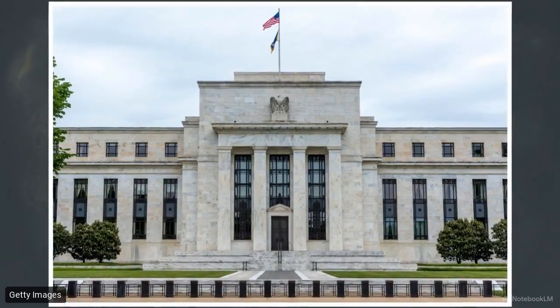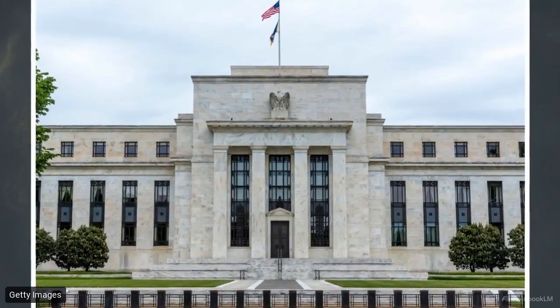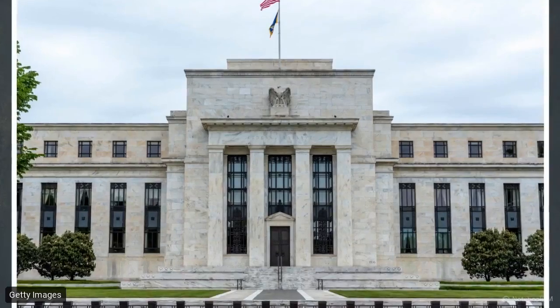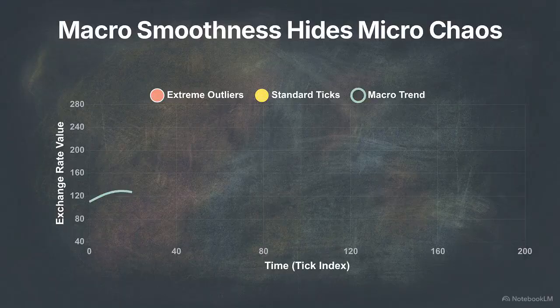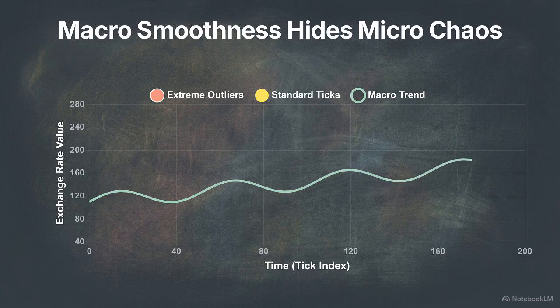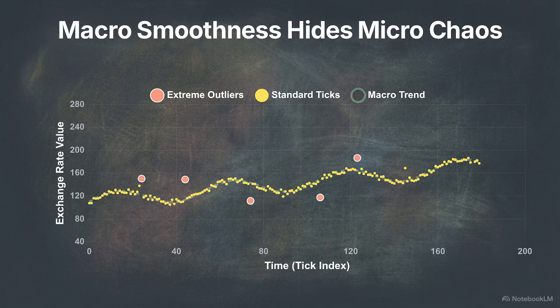When we analyze the foreign exchange market from a distance, long-term trends appear to be dictated by large institutional forces and macroeconomic policy. But zooming into tick-by-tick data reveals that these macroscopic rules lose their predictive power. The market begins to exhibit statistical behaviors that standard macro models cannot account for.